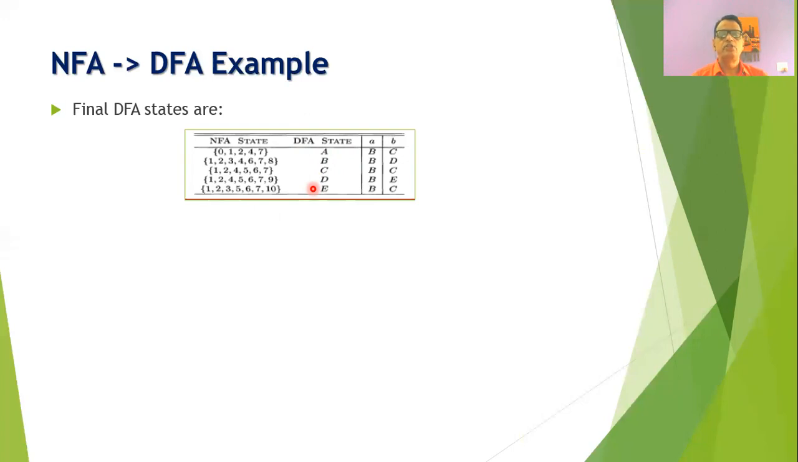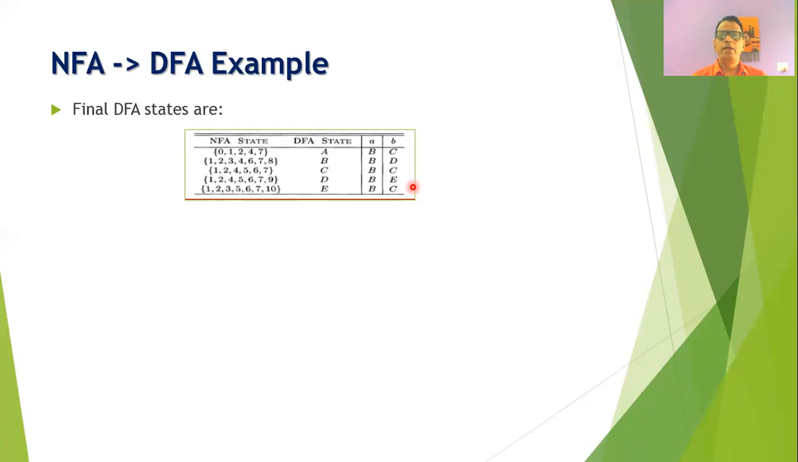And as far as the transition is concerned, one can easily observe that the state A will have a transition to the state B on the input symbol A. And similarly, all other states will also have the transition to the state B on the input symbol A. But as far as the symbol B is concerned, state A will have a transition to C, B will have a transition to D, C will have a transition to C, D will have a transition to E, and E will have a transition to C.